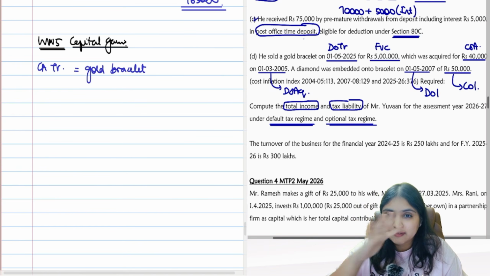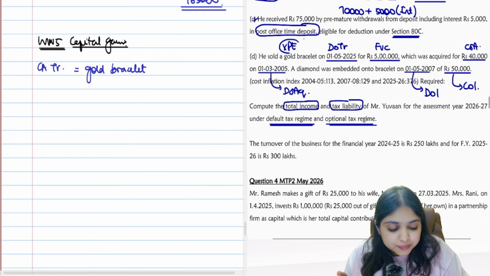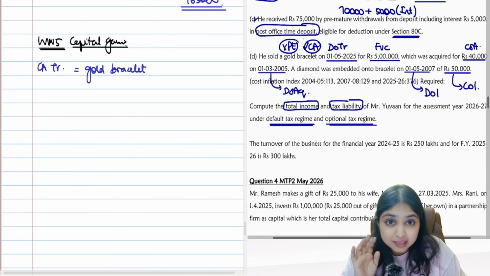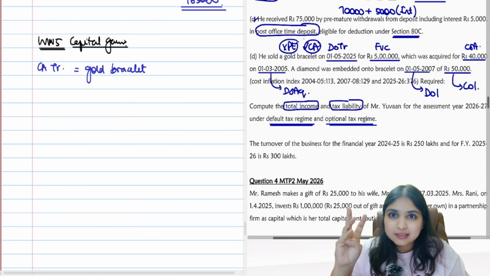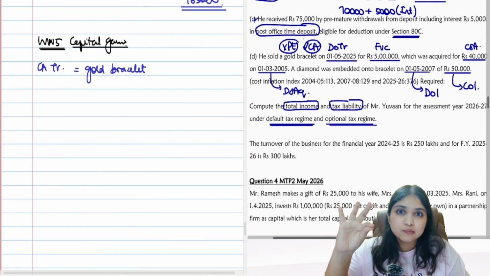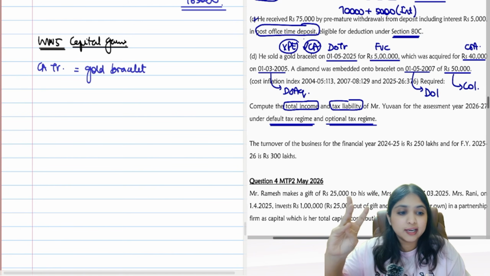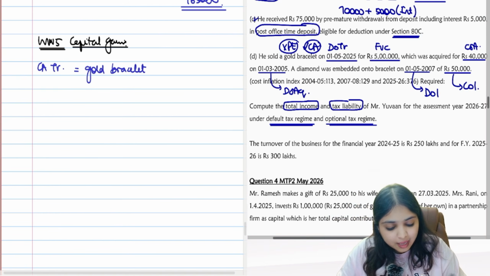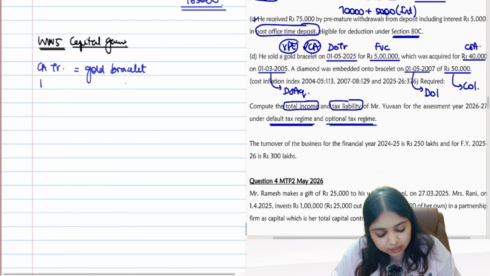So don't you think it should be personal effect and hence not a capital asset? It is a personal effect, but it is excluded from the list of personal effects. Because it is excluded from personal effect, it becomes a capital asset. All jewels, okay? Jewels, drawings, paintings, sculptures, work of art, archaeological collections. These 6 things are excluded from personal effect and they become capital asset. So capital asset transferred: gold bracelet.